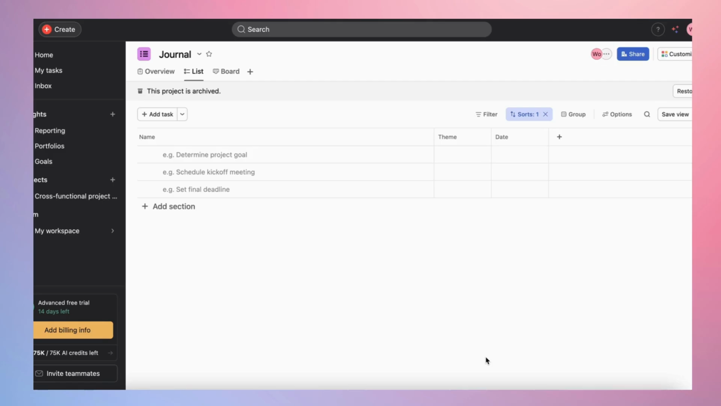Hey guys, so today we're going to switch it up. We are not using Notion. Instead, we're using Asana, specifically Asana Forms. So this is a really cool feature within Asana that you can use for many different things.